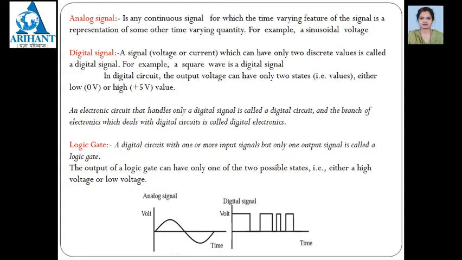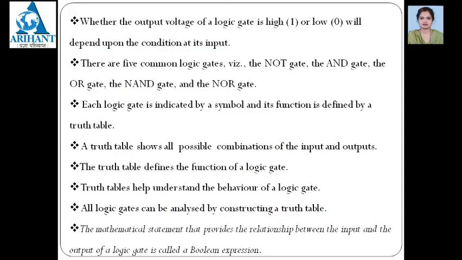A digital circuit with one or more input signals but only one output signal is called as the logic gate. The output of a logic gate can have only one of the two possible states, that is either a high voltage or a low voltage. Now we will see the details of logic gates. Whether the output voltage of a logic gate is high or low will depend upon what? Condition of the input. There are 5 common logic gates, that is the NOT gate, AND gate, OR gate, NAND gate and the NOR gate. NAND and NOR are the universal gates.